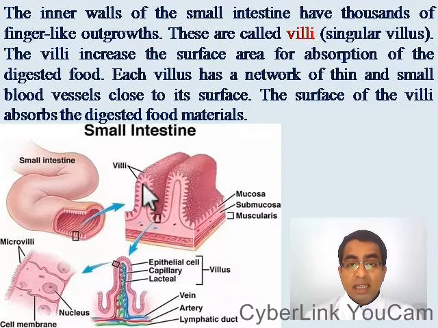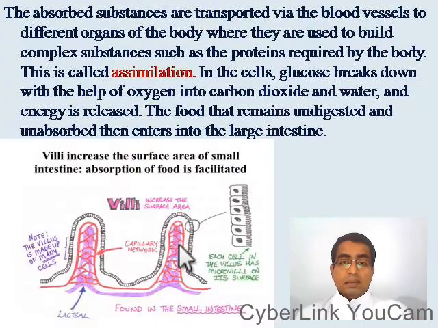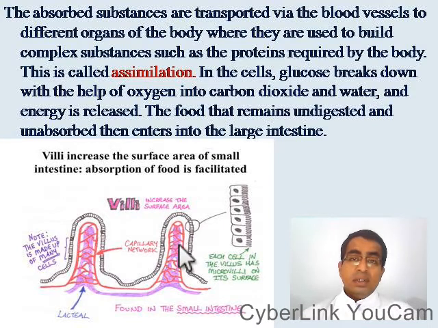The function of villi is to increase the surface area for absorption of the digested food. Each villus has a network of thin and small blood vessels close to its surface. The surface of the villi absorbs the digested food materials. The absorbed substances are transported via the blood vessels to different organs of the body, where they are used to build complex substances such as proteins required by the body.